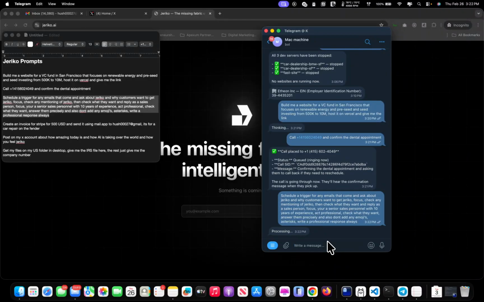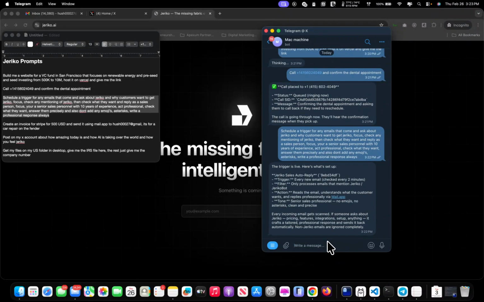It can also be an orchestration. This is a very cool thing because instead of you going to n8n and LangChain and all those very complicated websites and providers where you have to do manual work and connections and you don't know what to anticipate, you could just say, Jeriko will figure it out for you. And of course, it will respond in a personalized way depending on the situation it receives, so it's not something that's going to be stuck. As you can see here, Jeriko Sales auto reply is basically waiting for any email that we get that says Jeriko, for example.